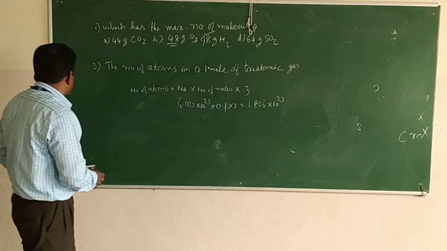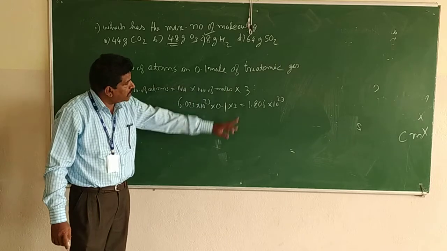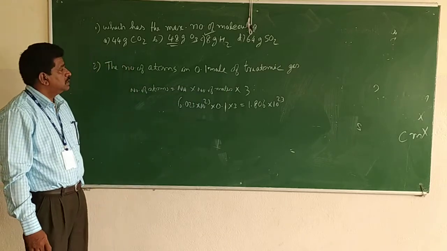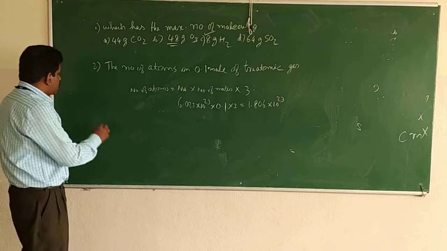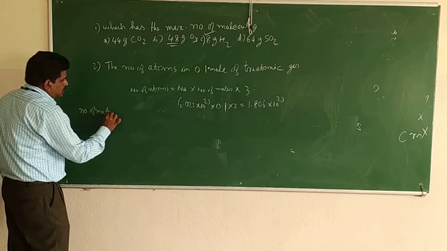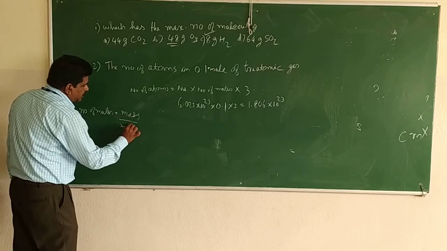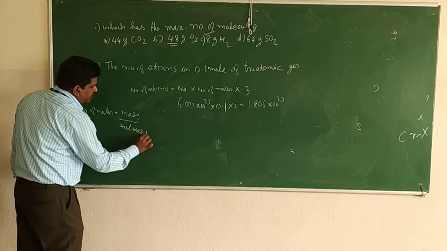Now we will see the second question. The number of atoms in 0.1 mole of triatomic gas. Number of moles is equal to mass divided by molecular mass, as in the last problem we studied.